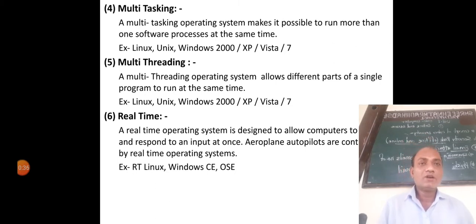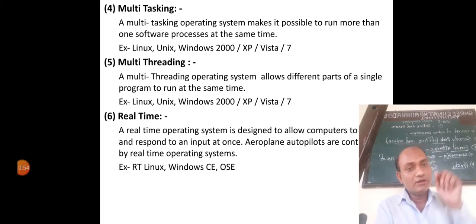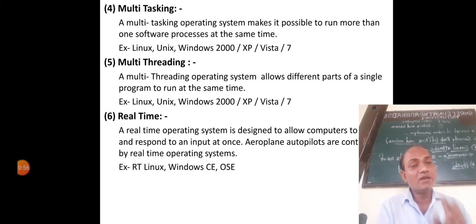What does it mean? Multitasking means any software, application software, and their applications we can run at the same time on this computer, and we can use the same program a number of times on the same computer.